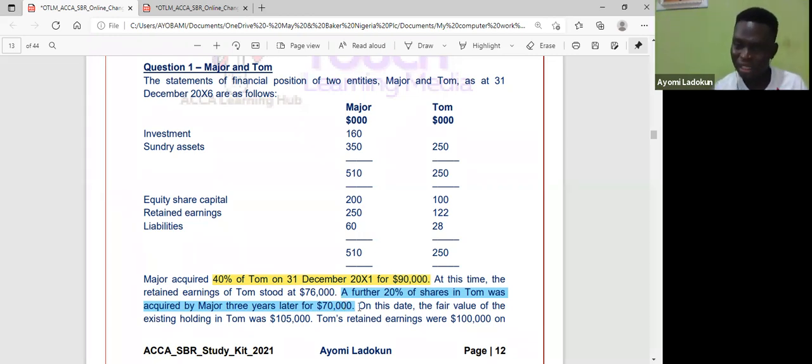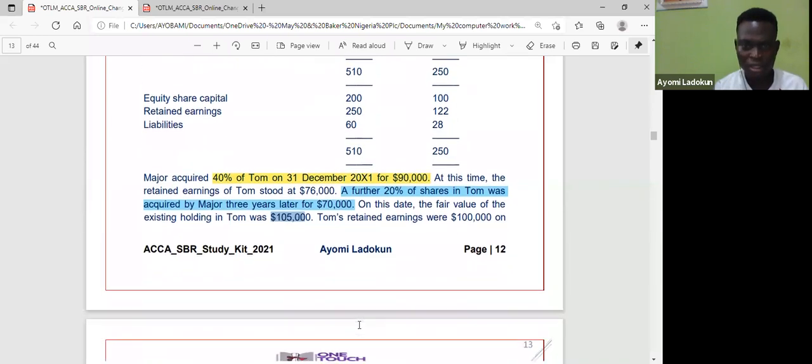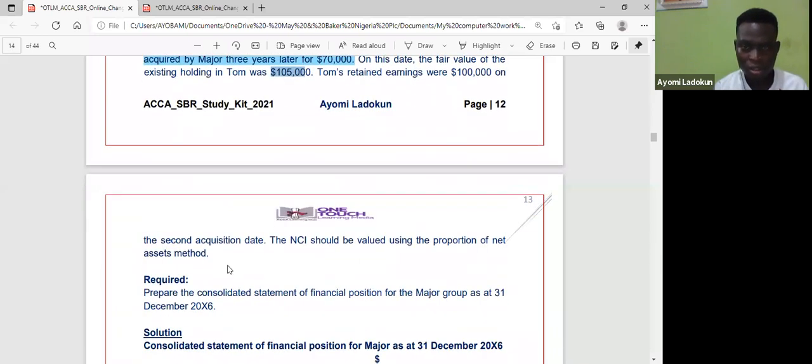With that said, on this date, the fair value of existing holding in Tom was 105. So Tom's retained earnings is 100 on the second acquisition. The NCI should be valued at proportionate share of net asset. That's brilliant. Required: prepare consolidated statement of financial position for Major Group. Okay, so this is also very, very nice.